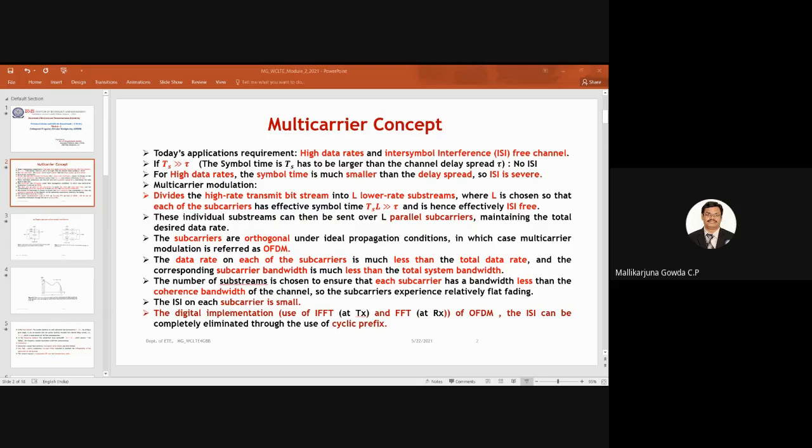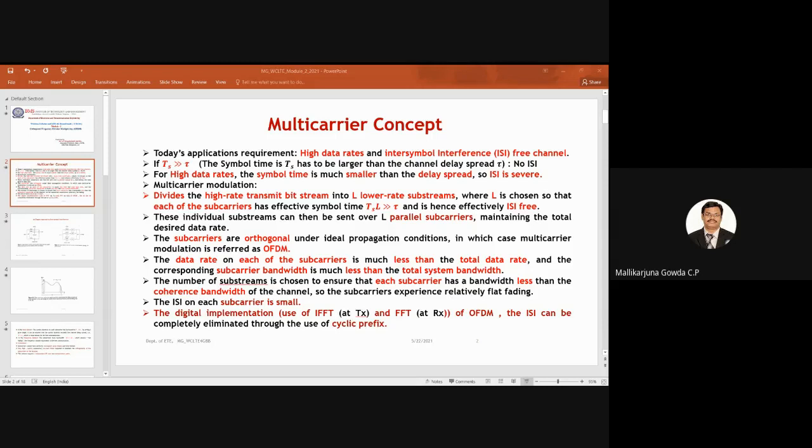So what we do in multi-carrier modulation is we divide the high rate transmit bit stream into L lower rate substreams. So the value of L is chosen such that each of the subcarriers will have a symbol time which is much greater than the channel delay spread.